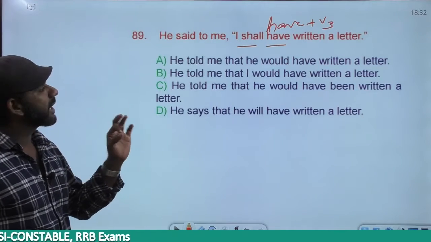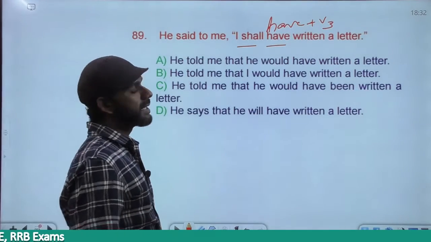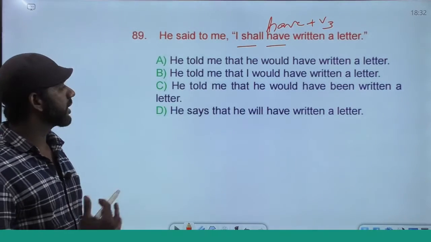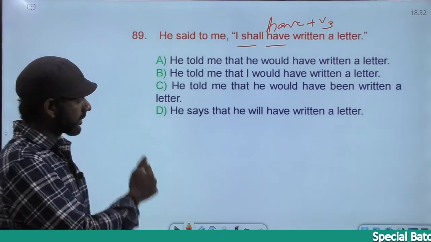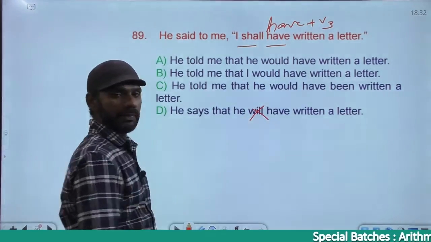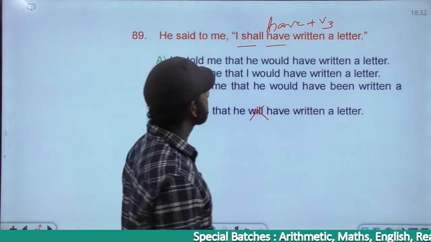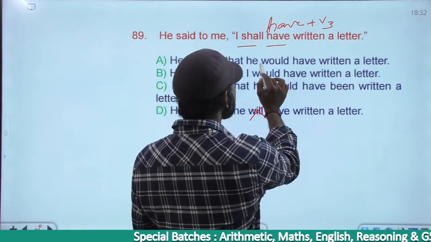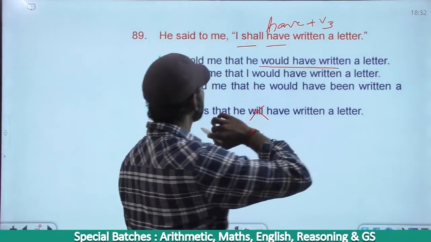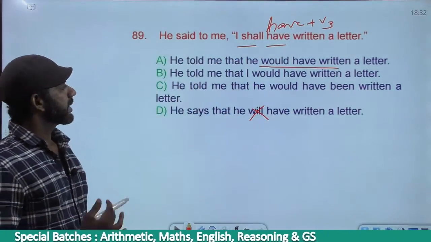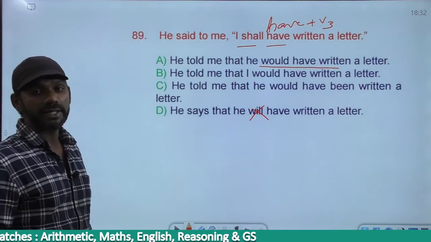Come to this one. I shall have written a letter. This shall also changes to would and not should. Based on that, option D is gone. Come to A. He told me that he would have written a letter. Shall have written changes to would have written, completely fine.